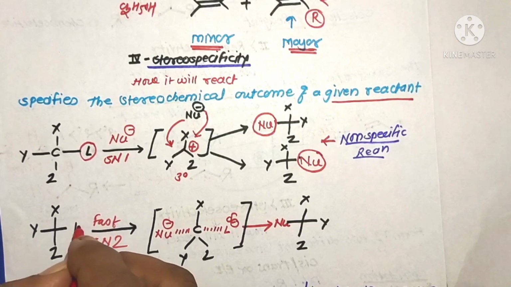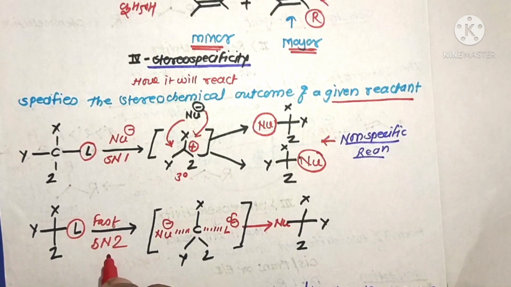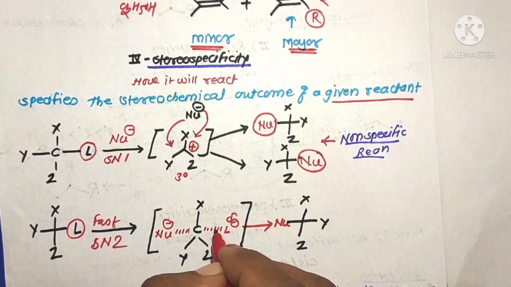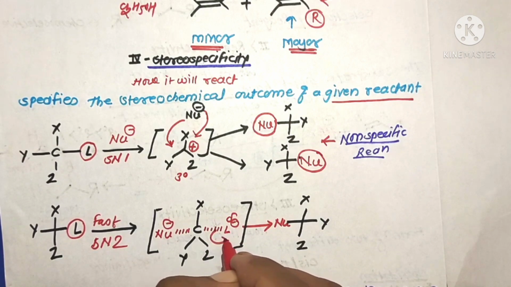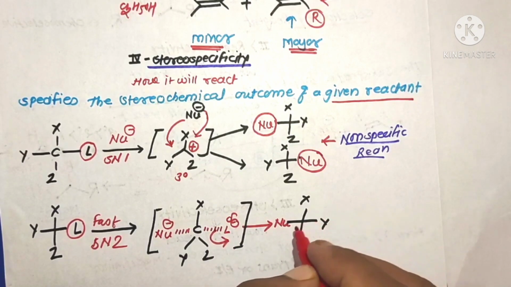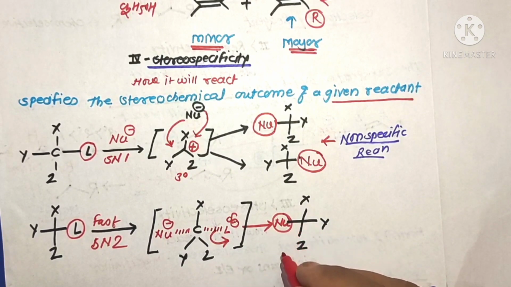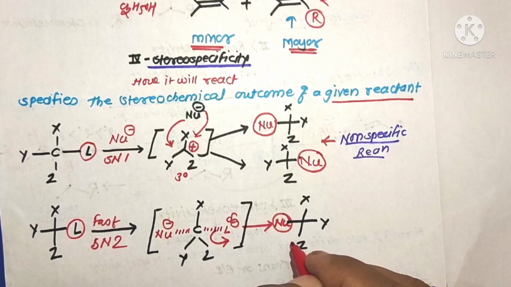Now SN2 reactions, here these are the leaving groups. Both the reagent molecule and the substrate molecule react simultaneously to form the product molecules. The nucleophile attacks from the remote side and the leaving group leaves from the front side to form the product, with inversion of configuration taking place.